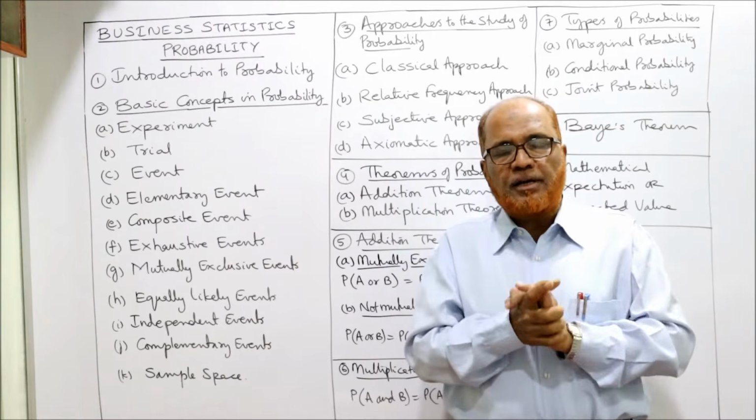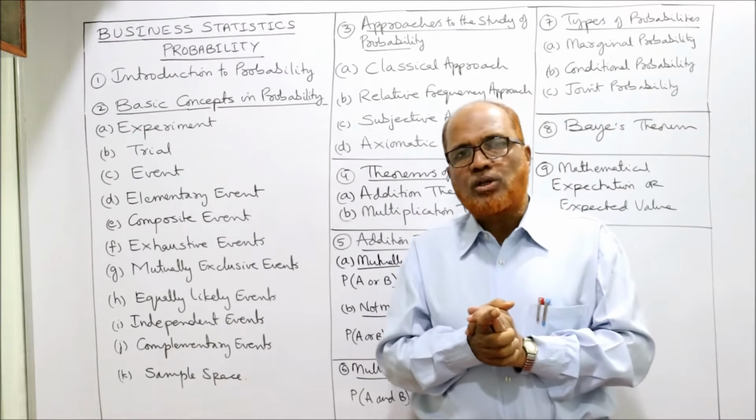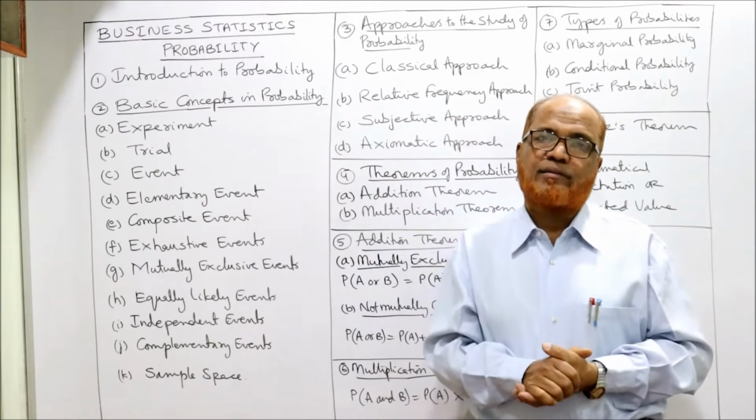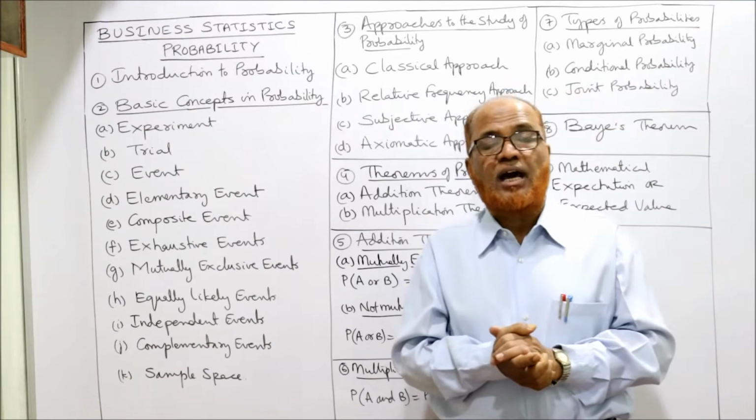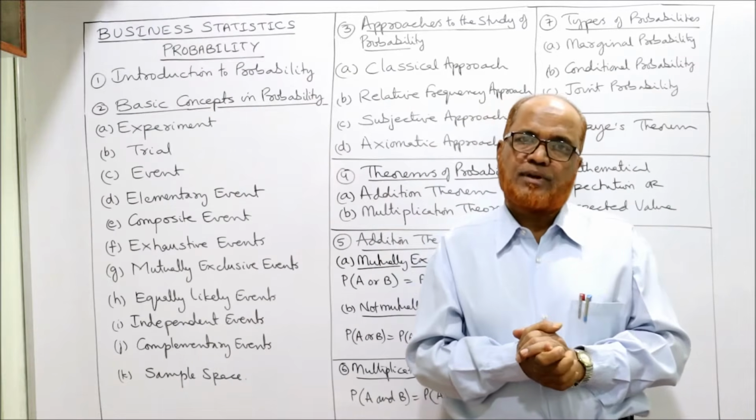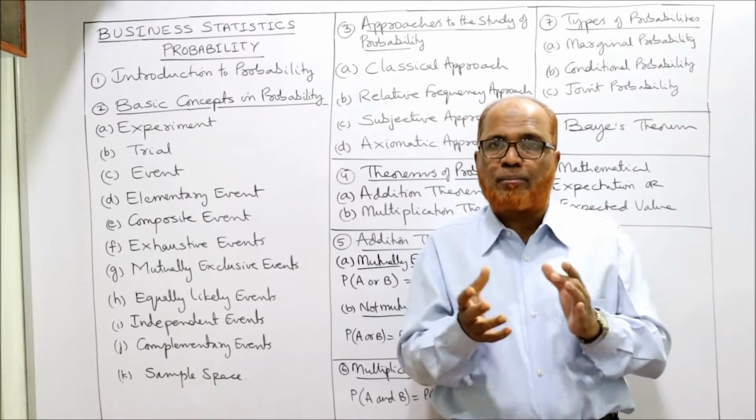Now this probability is not a new concept. It is coming from centuries. Actually, probability originated during the 17th century, with gamblers.